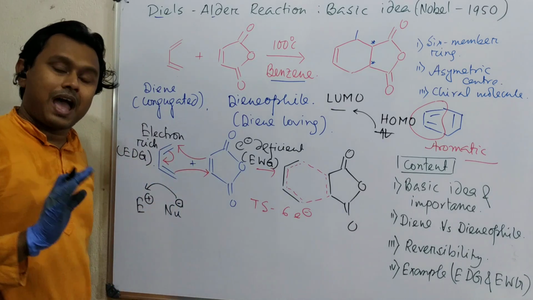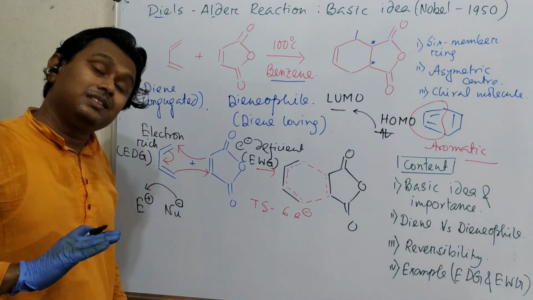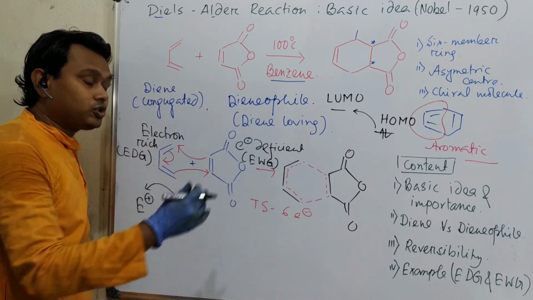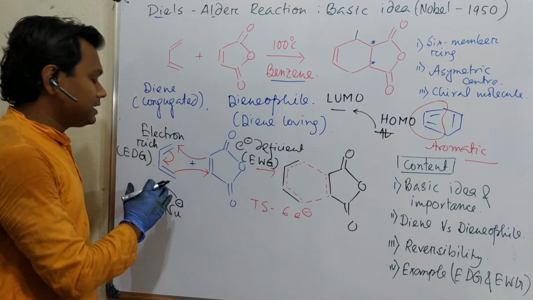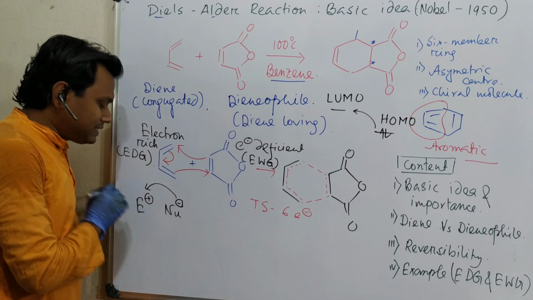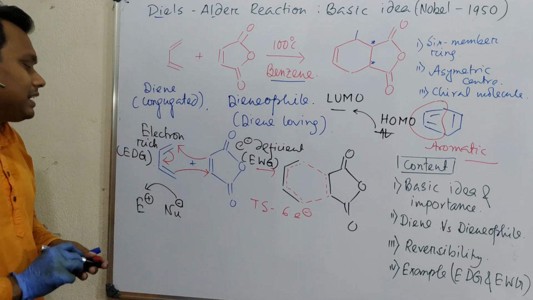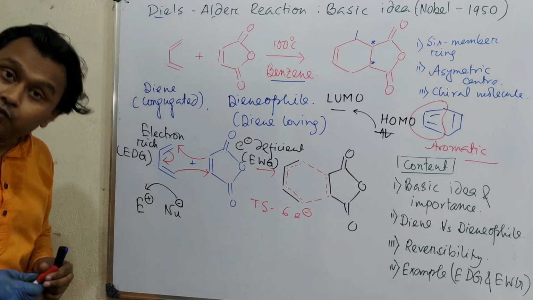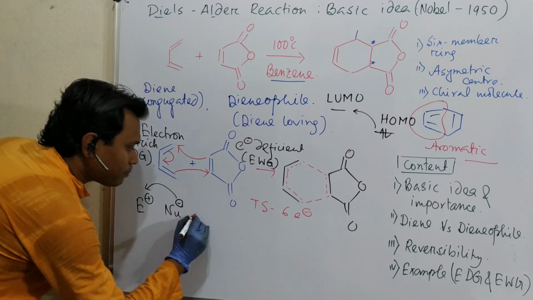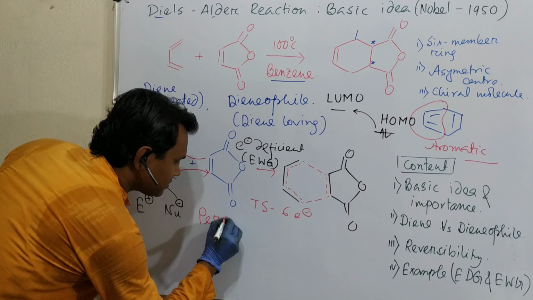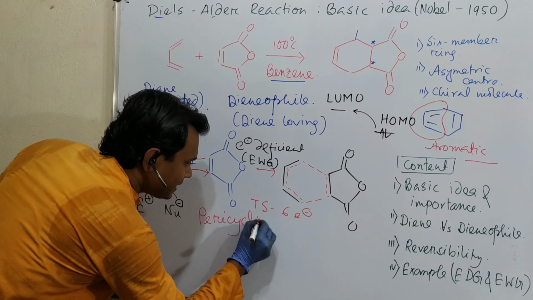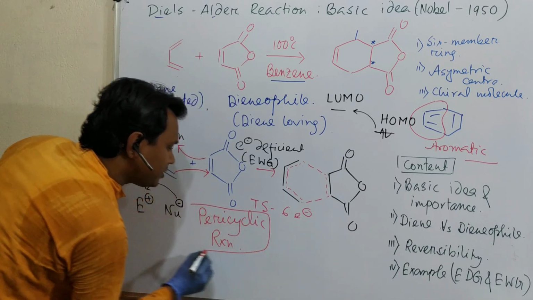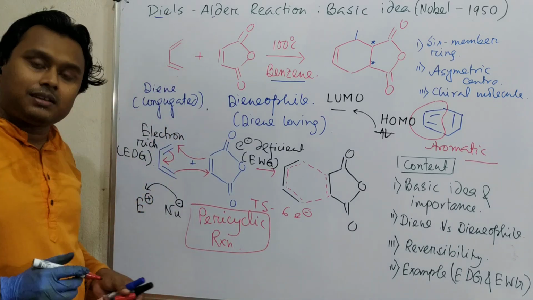So in this way, I am giving a very crude idea. Details I will give in some next video. In this way you can explain how the electron donating and withdrawing groups affect the overall reaction. Okay. So this is not like an electrophile nucleophile reaction. Apart from that, this is actually a pericyclic reaction. Okay. Pericyclic reaction. So how can you understand it in a very crude way, what do I mean by pericyclic reaction?